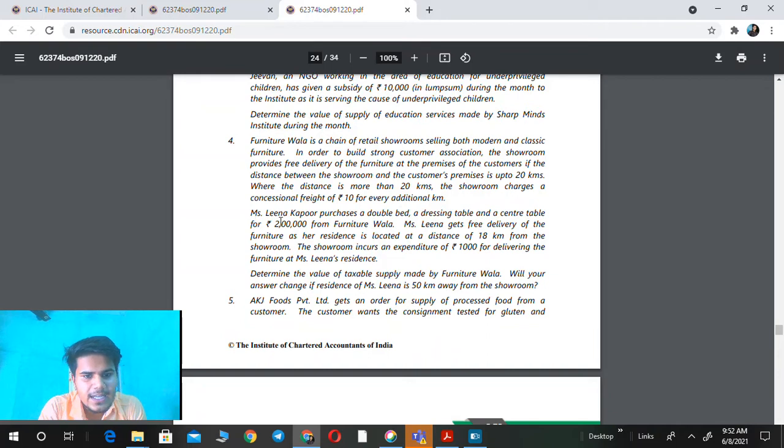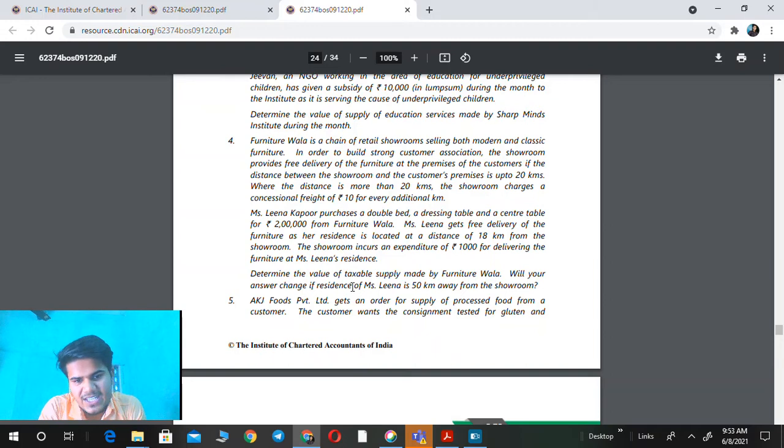Mrs. Lina Kapoor purchased a double bed, a dressing table, and a center table for 2 lakh from Furniture Wala. Mrs. Lina gets free delivery of the furniture for a residence located at a distance of 18 kilometers from the showroom. The showroom incurs an expenditure of 1,000 for delivering the furniture at Mrs. Lina's residence. Determine the value of taxable supply made by Furniture Wala.